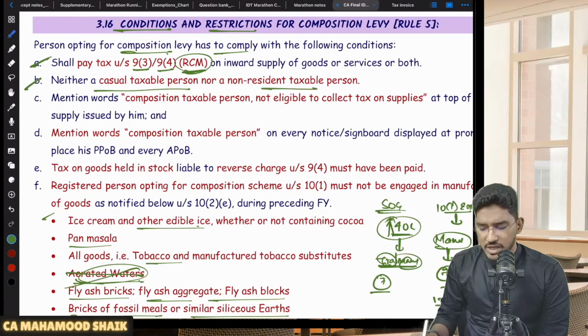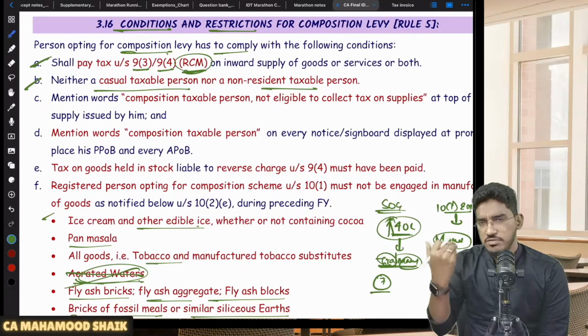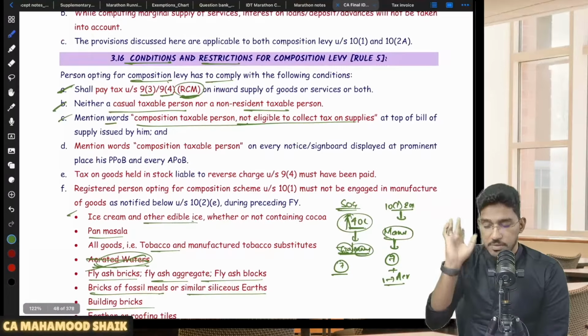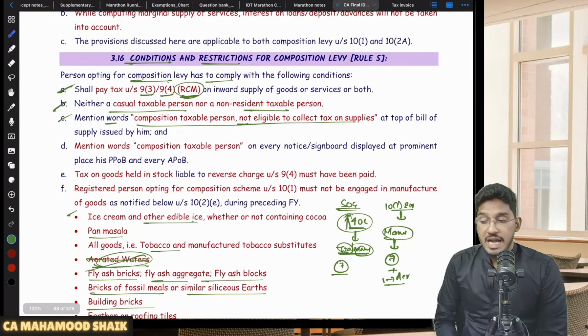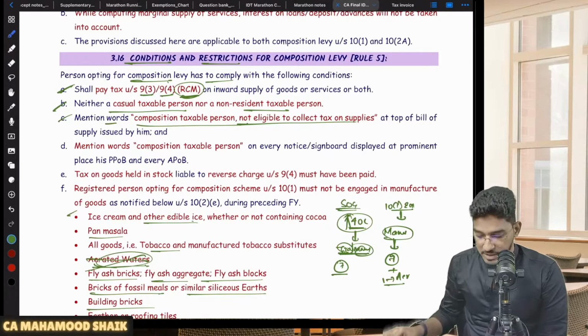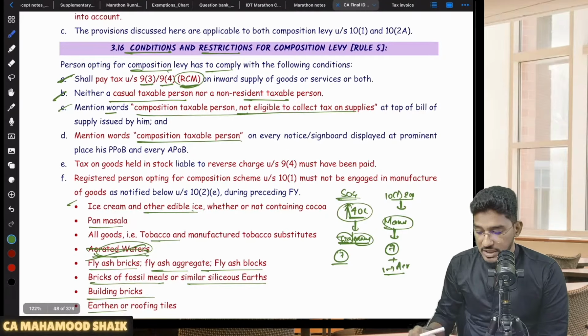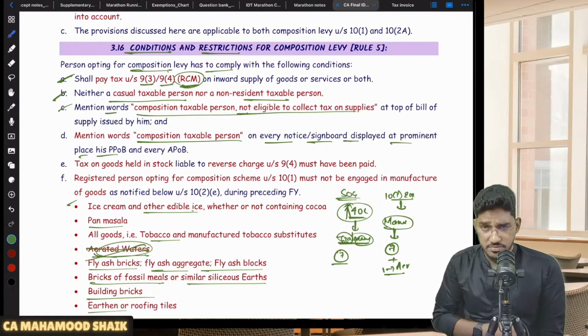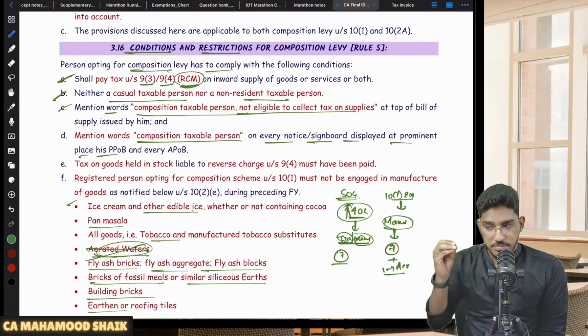And you should not be a CTP or NRTP. Anyhow, CTP, NRTP will not be eligible for composition levy only. And you must mention the words composition taxable person not eligible to collect a tax on supplies on top of your bill of supply. You will issue a bill of supply, on that bill of supply, at the top of the bill of supply, you have to mention that I'm a composition dealer. I'm not required to collect a tax. I'm not authorized to collect the tax, that you have to mention. And you have to mention the words composition taxable person on every notice, signboard displayed at a prominent place of his additional place of business and principal place of business. So at every principal place of business, at every additional place of business, you have to declare that you are a composition dealer. So like that you have to mention.